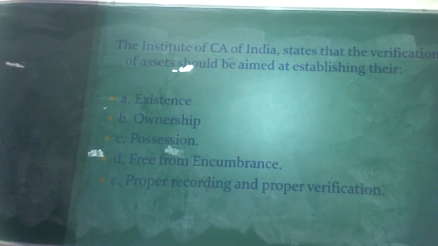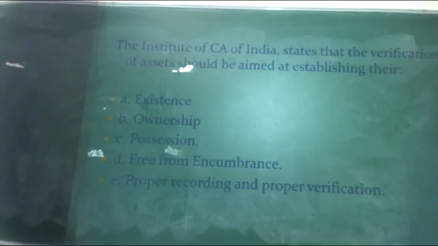The Institute of Chartered Accountants of India states that verification of assets should be aimed at establishing the first one, existence. They physically verify whether the assets exist or not. The next one, ownership. Does this building completely belong to the company or not? That is also verified by the auditor. Sometimes the company has taken it on a lease or rent basis, but is recording itself as the real owner. At that time the auditor has to check whether the building is related to the company or not.